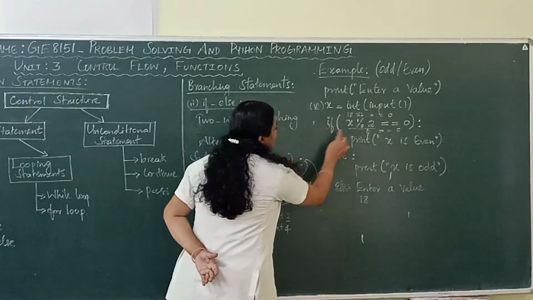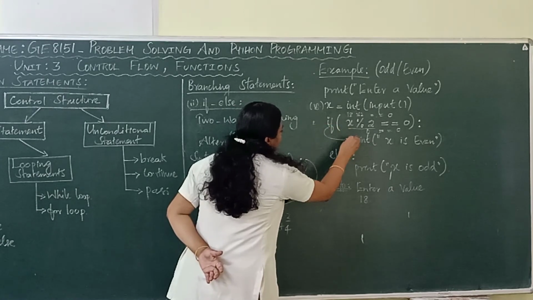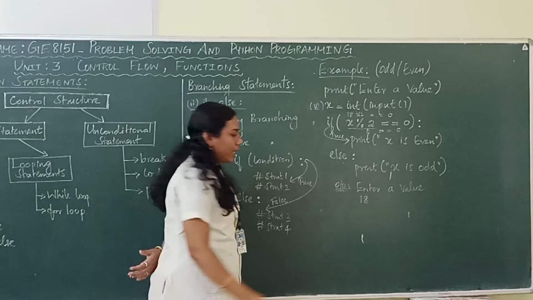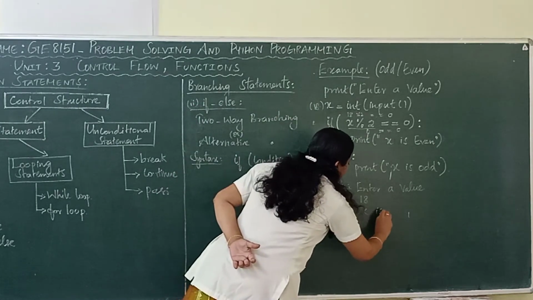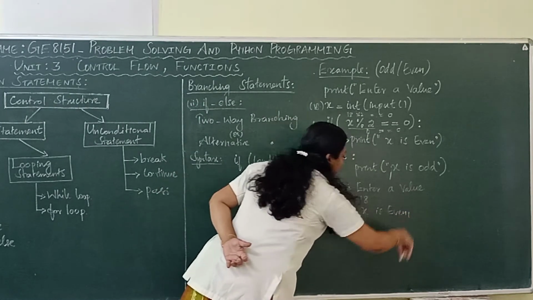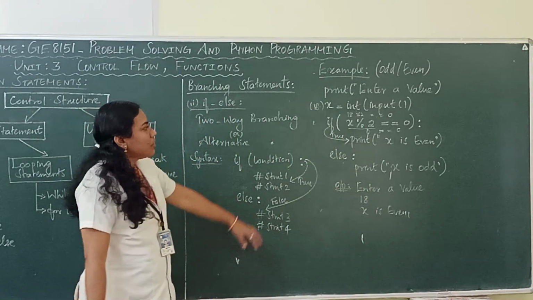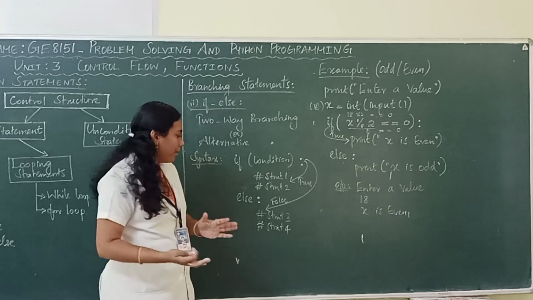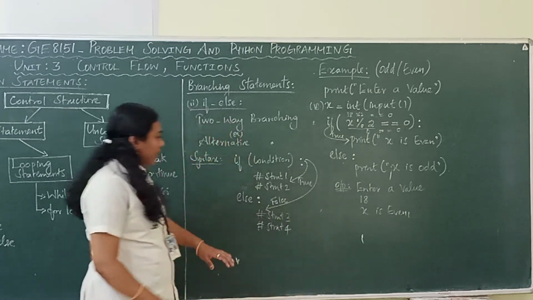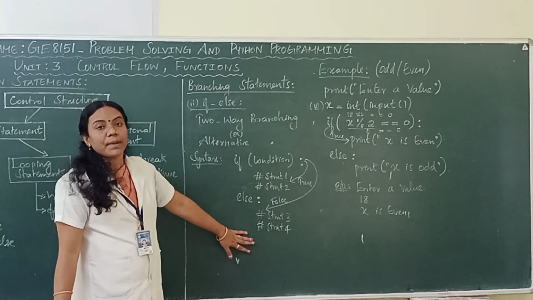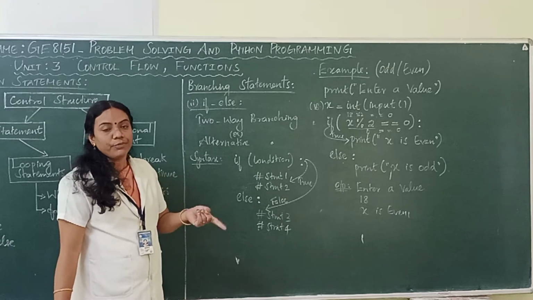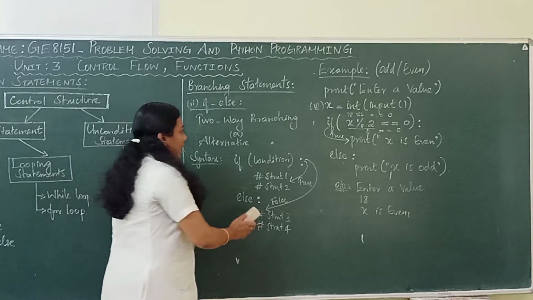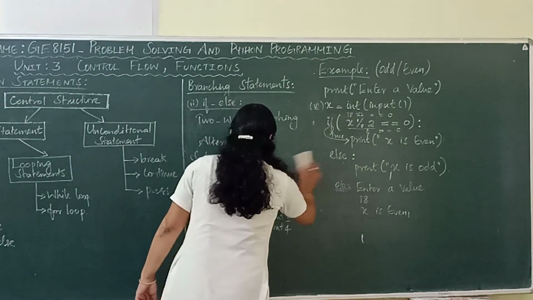If the given condition is true, what happens? The statement followed by if will get executed. So you will get the output x is even. Understood? So this is an explanation for if and else. This is the second part under branching statements. First we have seen if, second we have seen if else. Next, third thing